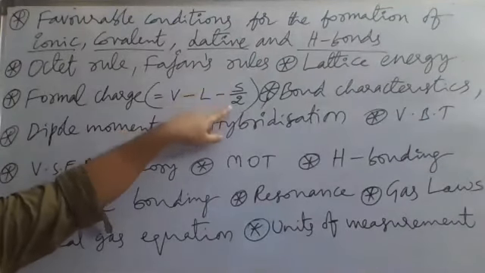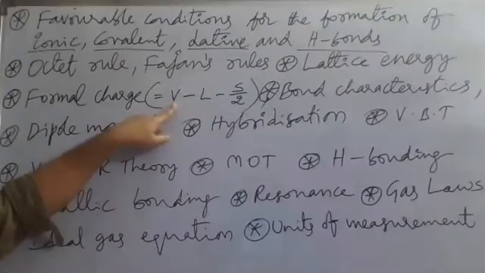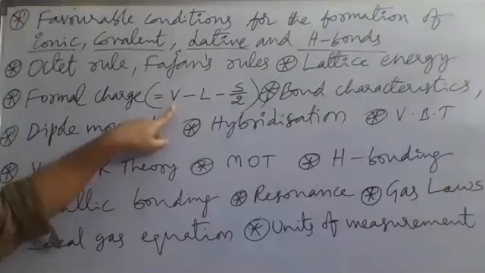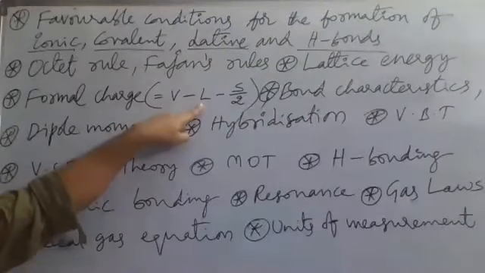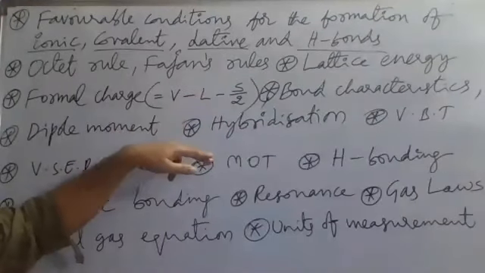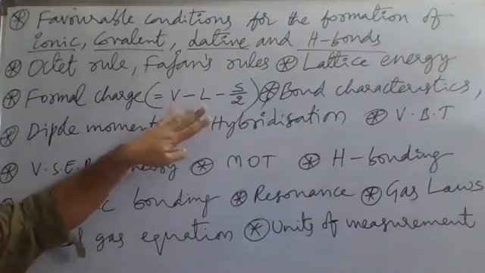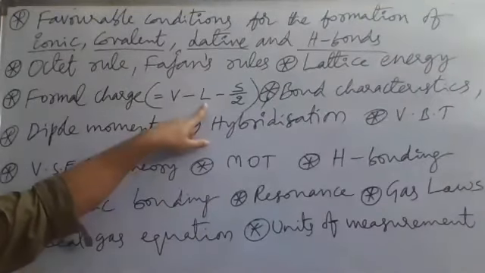V means the number of valence electrons in the outermost orbit of that particular atom. L means the number of electrons present in lone pairs. If one lone pair is there, 2 electrons. If 2 lone pairs are there, 4 electrons, so L value is 4. Like that.